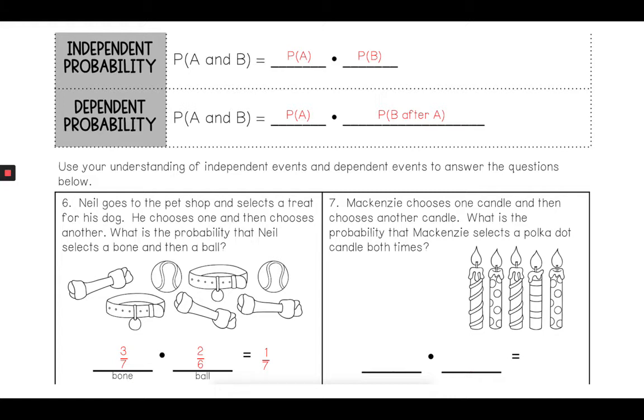In the previous assignment, it says she chooses a candle, replaces it, and then chooses another candle. So this one is a dependent event as well. If she picks a polka dot candle the first time, she has a 2 out of 5 chance of getting a polka dot because there's 2 favorable outcomes and 5 total outcomes. That's going to then be multiplied by the next one, which if she takes a polka dot out, that means there's only 1 polka dot left and only 4 candles left. So we have a 1/4 chance. And then with that one, we multiply straight across. 2 times 1 is 2, and 5 times 4 is 20. 2/20 reduced down to 1/10.